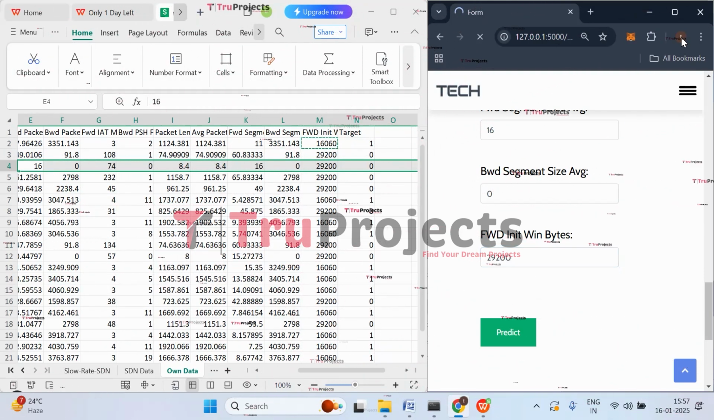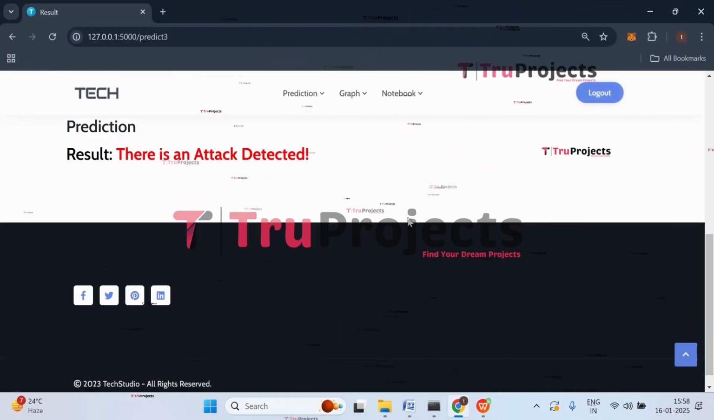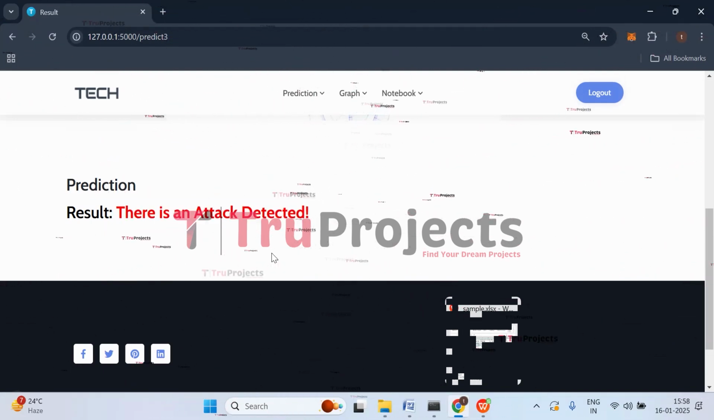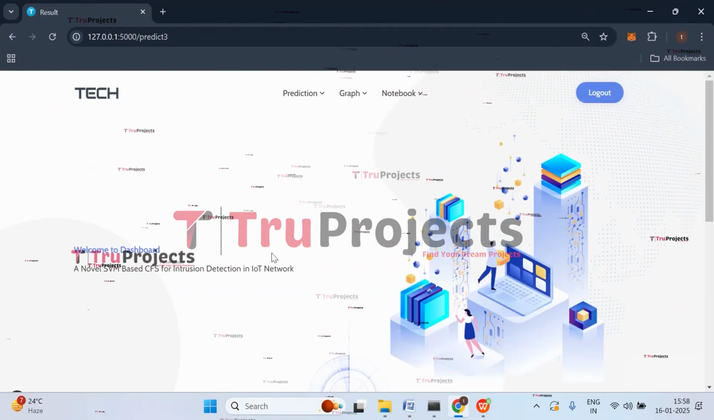Now click on predict. Here we got the prediction that there is an attack detected. So you can observe that an attack is detected from the given inputs. This is how you need to execute. Now let's check the graphs.